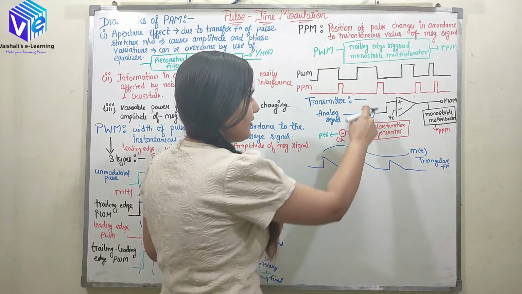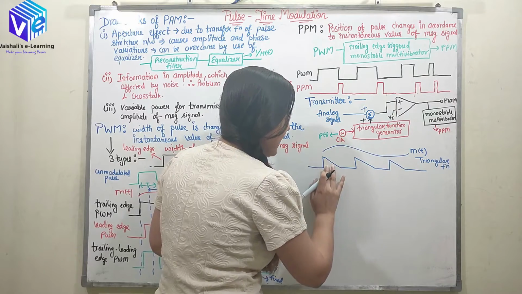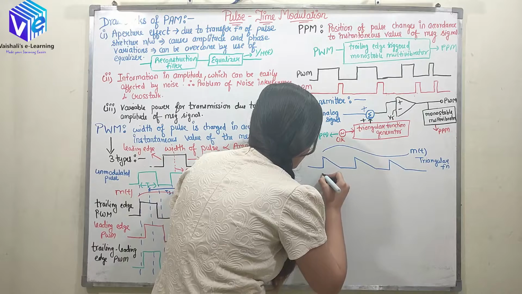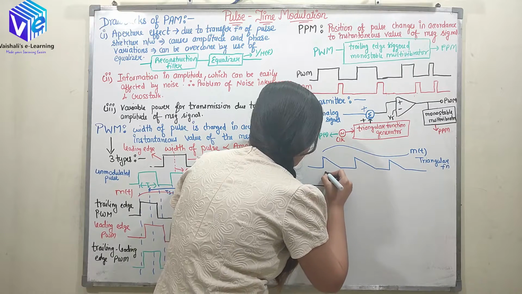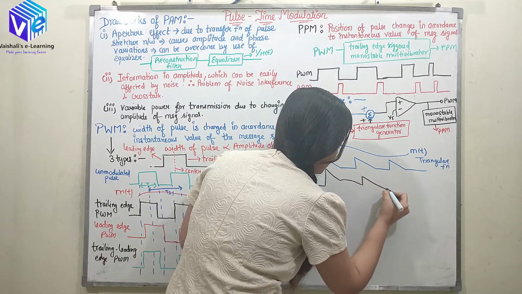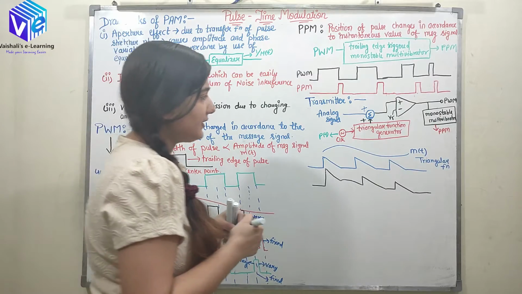Now we are adding these two. When I add these two, the amplitude will go above the message signal's amplitude. So now it will look like this.